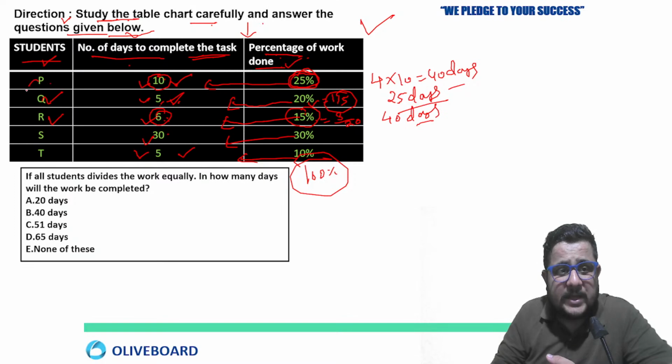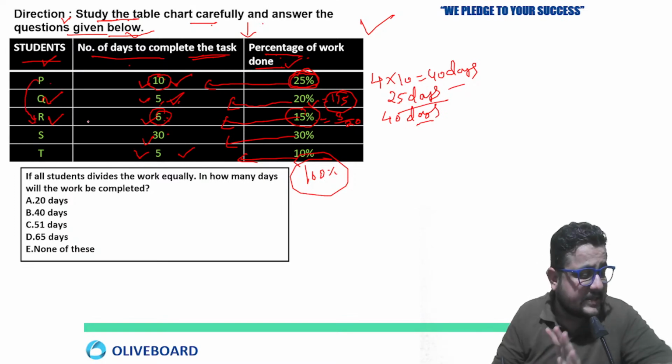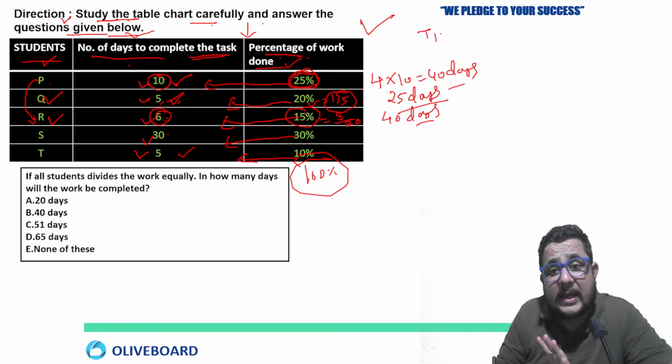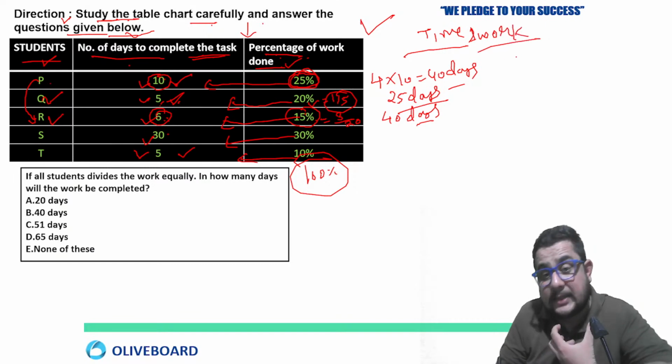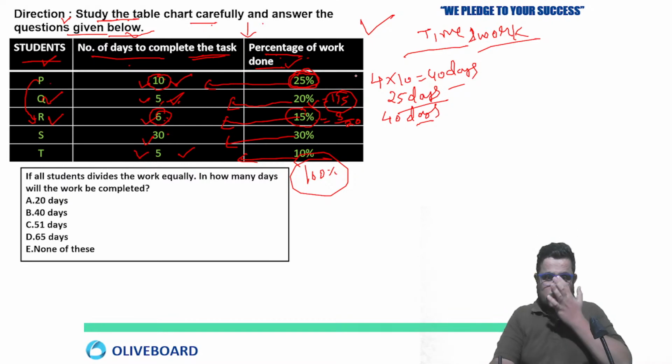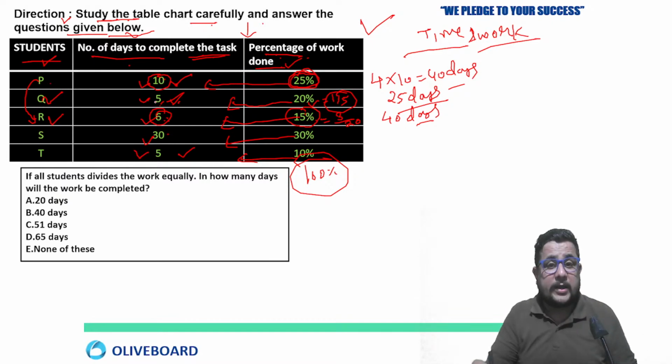So R and P both are completing the same task in the same time. Just remember that. This is based on what? Time and work. This is arithmetical DI. It can be in caselet form. It can be in graphical form, right? So hope it is clear to all of you, whatever I have discussed.